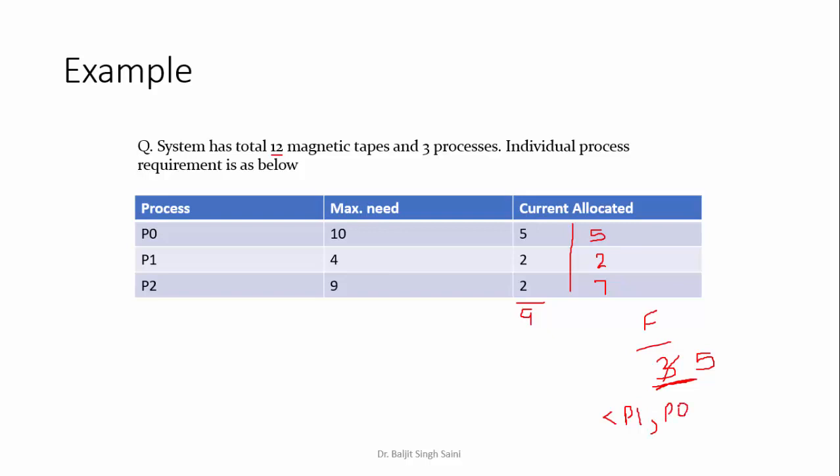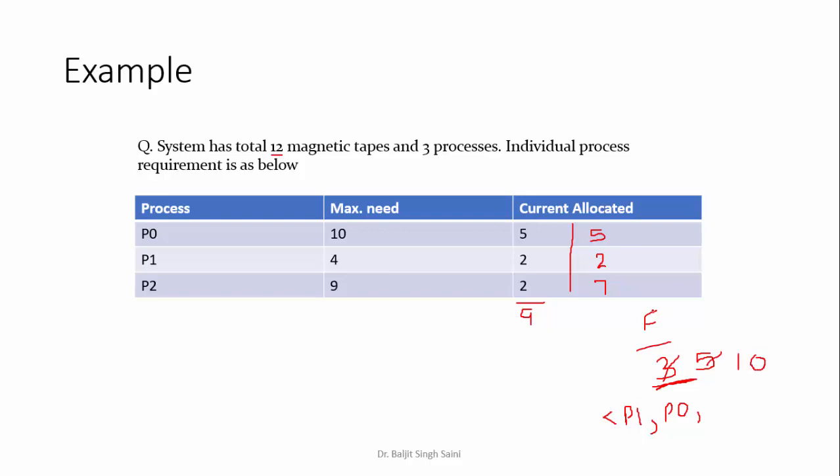So once P0 is over, it will release all the currently held resources. How many does it hold? 10. 5 were there before, and we allocated 5 more. How many total? 10. So the new free is 10.